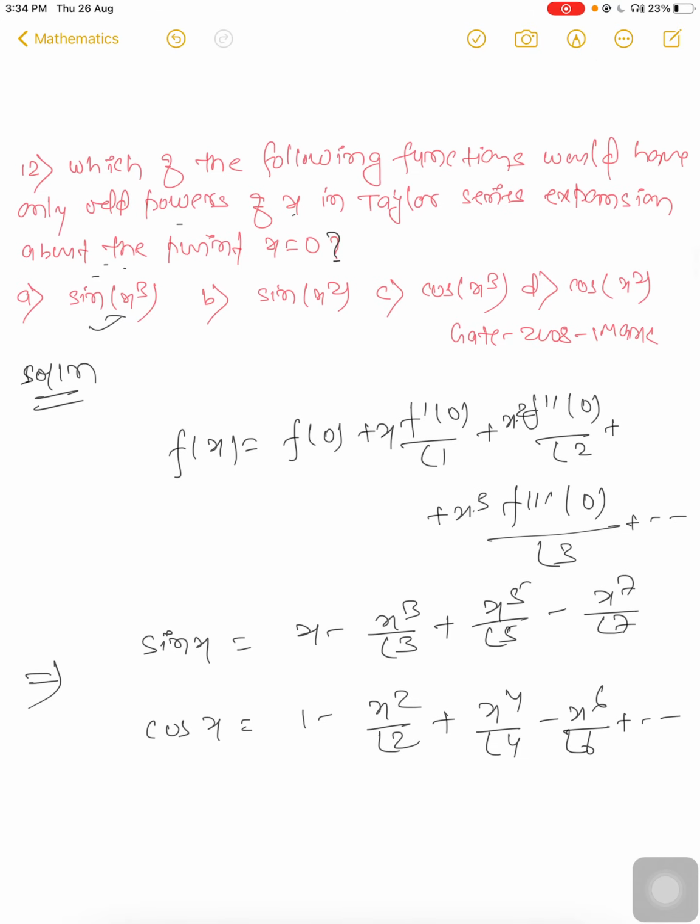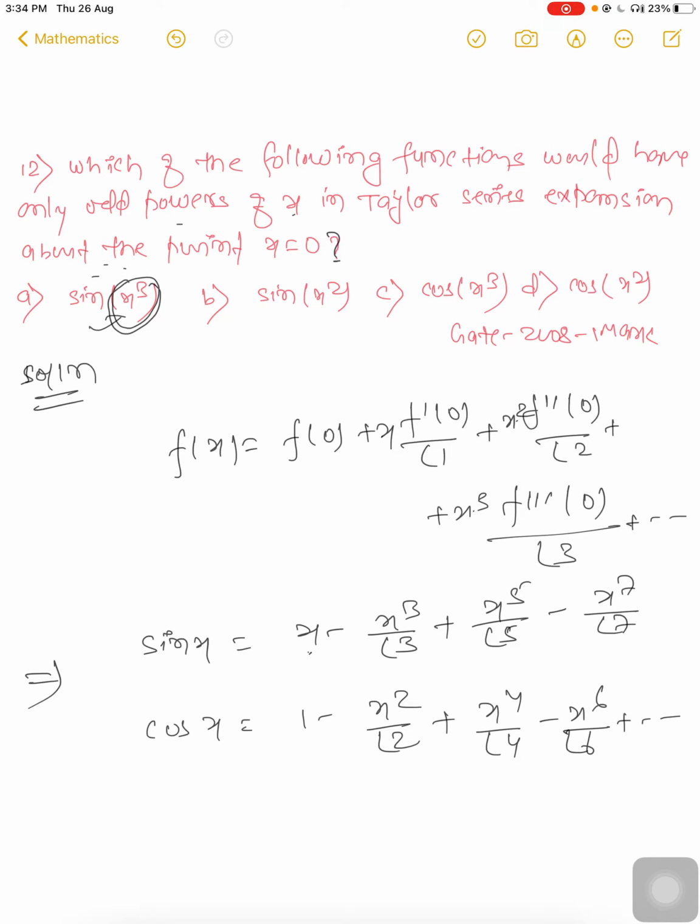Okay, check it. For sin x, if you take the derivative, it will be cos or other values, no problem. But here is the thing we have to remember. When you take sin x cube, the first derivative will be 3x square. 3x square is even, and when multiplied here, you will get odd.